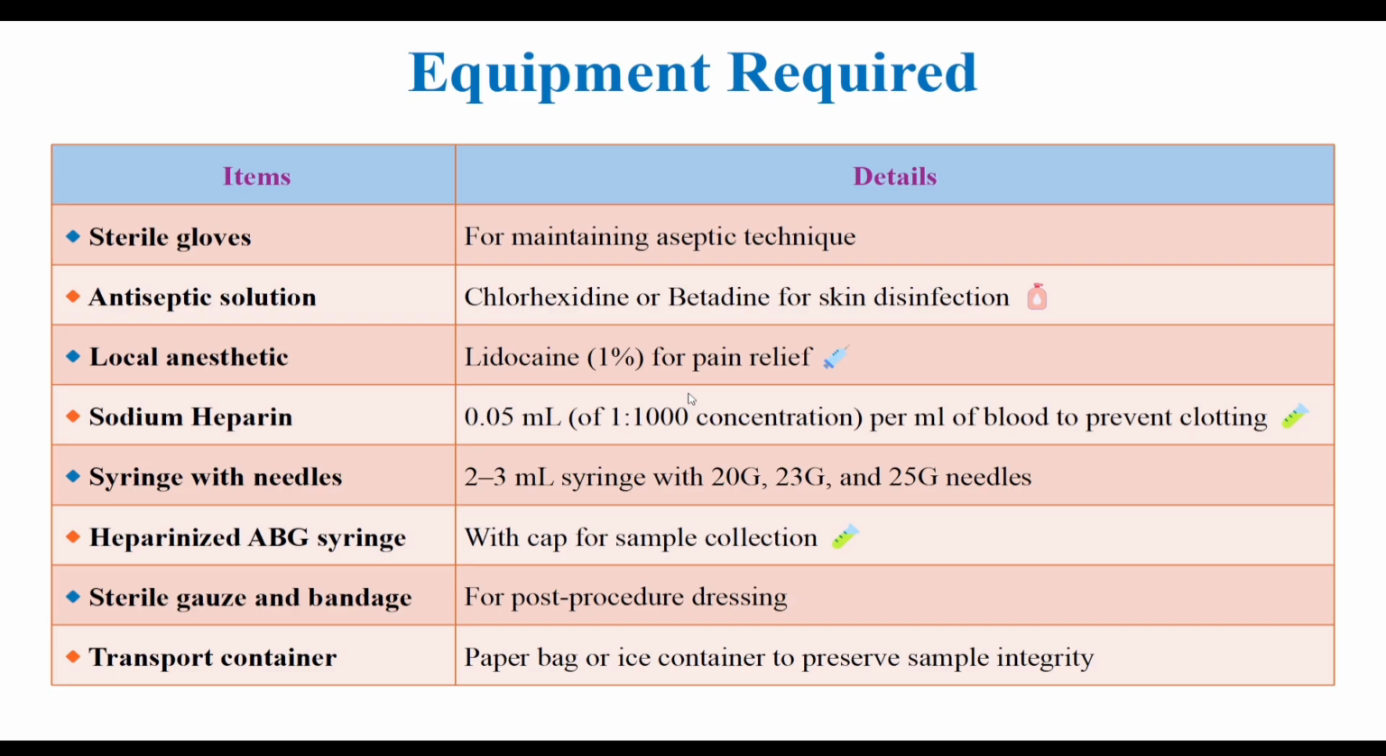Cleanse the site thoroughly with an antiseptic. Use a pre-heparinized syringe to prevent clotting. Insert the needle at a 30 to 45 degree angle directed toward the pulse. You will feel a characteristic flush of blood when you are in. Let the syringe self-fill. Do not pull the plunger.